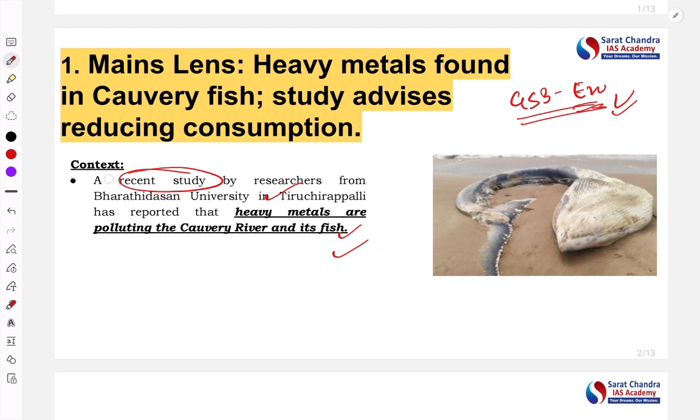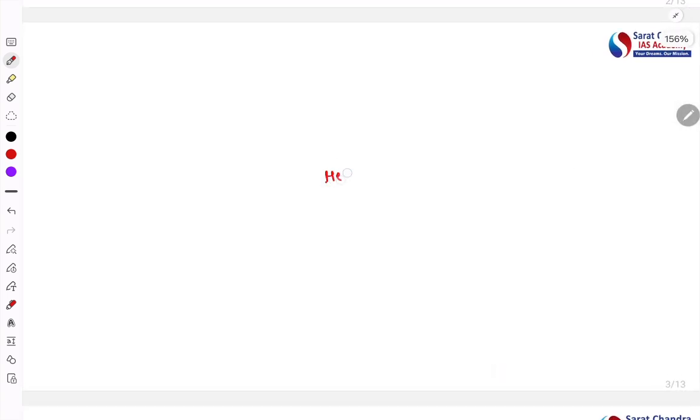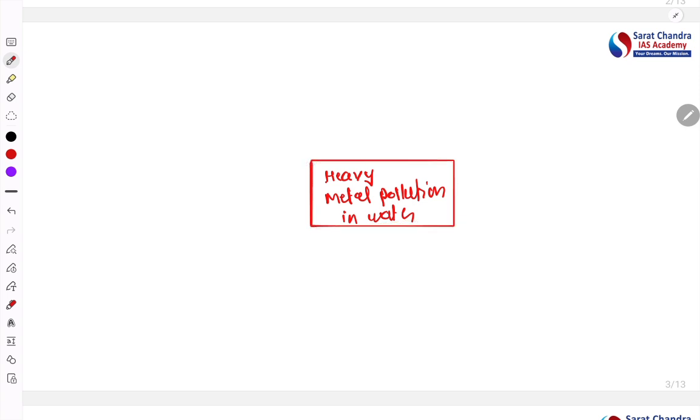So let us discuss comprehensively from mains point of view this particular topic, that is the heavy metal pollution in the river. So let's create the mind maps, that is heavy metal pollution in water bodies. And this is the topic.